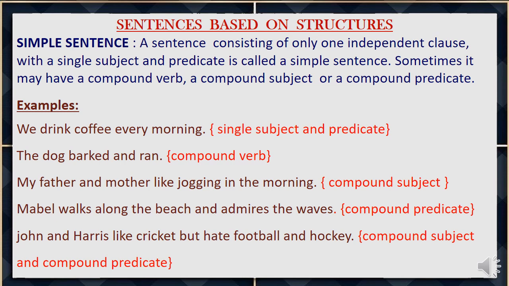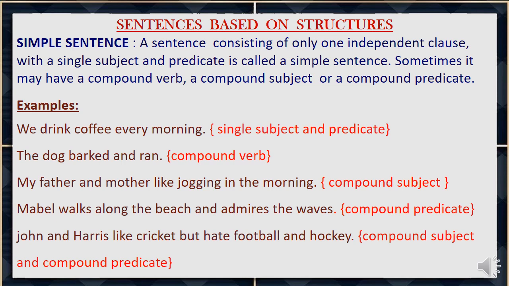Now let us see the third example. My father and mother like jogging in the morning. This is an example of a compound subject. We can see in the subject place there are two nouns. My father, one noun, and mother, another noun. And the predicate, like jogging in the morning. So this particular sentence is an example of a compound subject of a simple sentence.